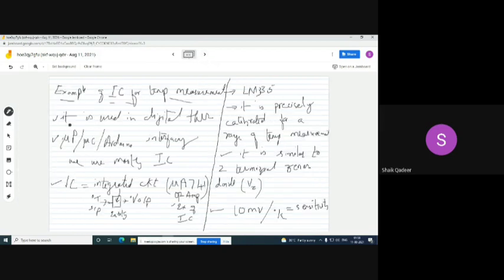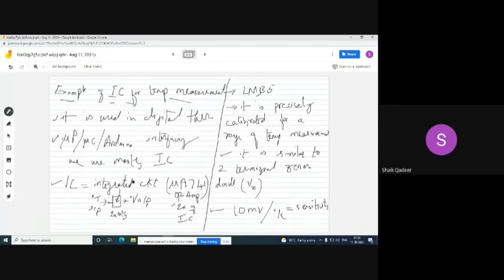Next, we have seen an example of an integrated circuit manufactured to measure temperature, mostly used in digital thermometers, and also used for interfacing with a microprocessor, microcontroller, or board.